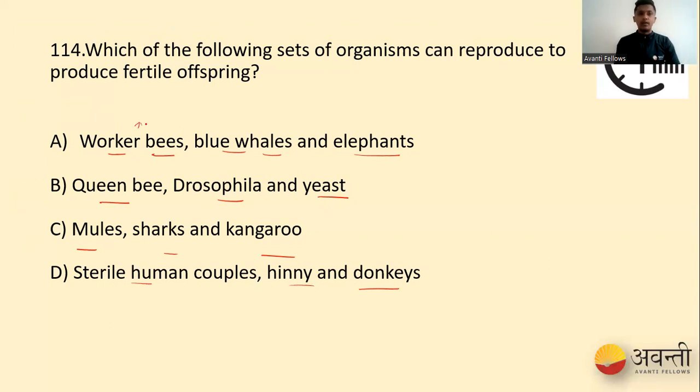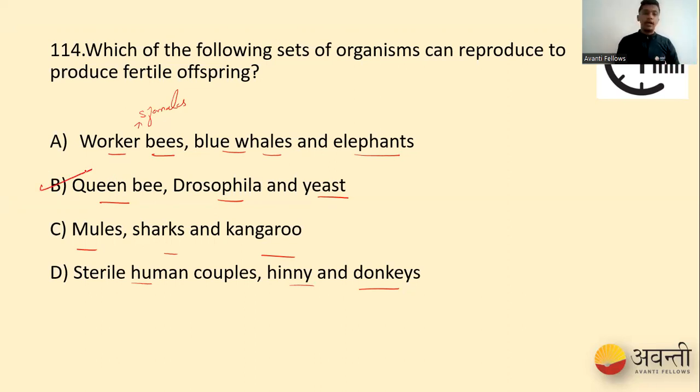Worker bees are what? Sterile females, correct, right, people? We already know this. Whereas blue whales reproduce to give rise to young ones. Elephants reproduce to give rise to young ones. Whereas queen bee, she's fertile. Queen bee lays eggs and she's fertile. Drosophila have male Drosophila and female Drosophila. Even they reproduce, they lay eggs and give rise to young ones. Yeast undergoes budding and also gives rise to young ones. That means it has the capacity to reproduce. So all three of them have the capacity to reproduce. So our option B is right.